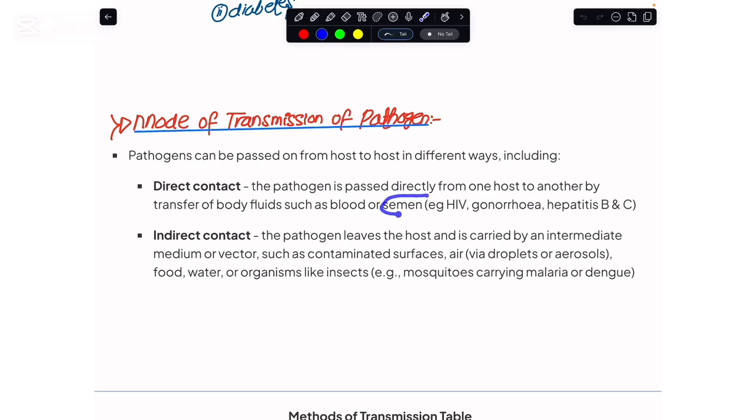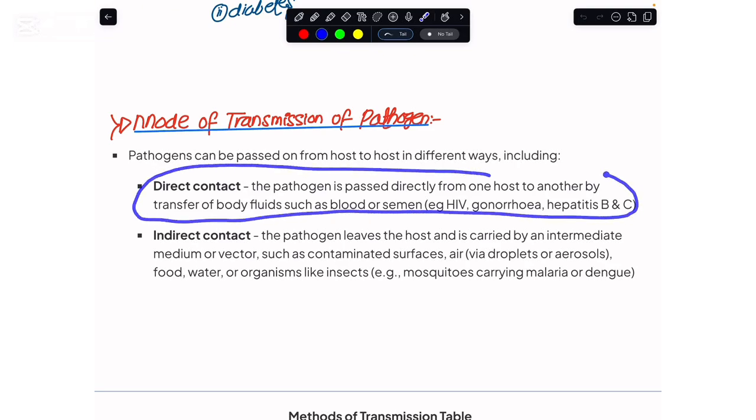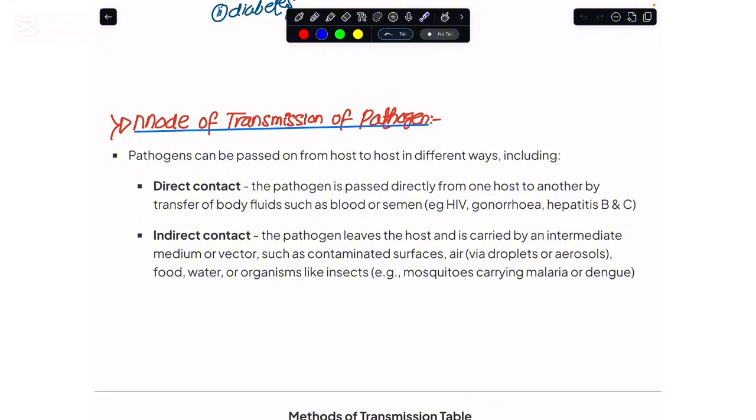Likewise, when a male and a female individual go into sexual intercourse, if the semen has pathogens such as HIV or gonorrhea, they would surely transfer into the normal female individual, and the same goes for the female individual as well. So this is how direct contact works: an exchange of body fluids between two persons, leading to the transmission of the pathogen.